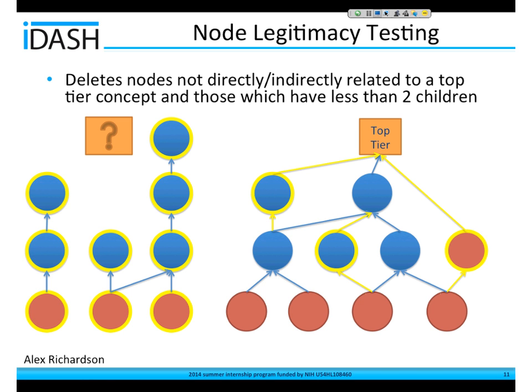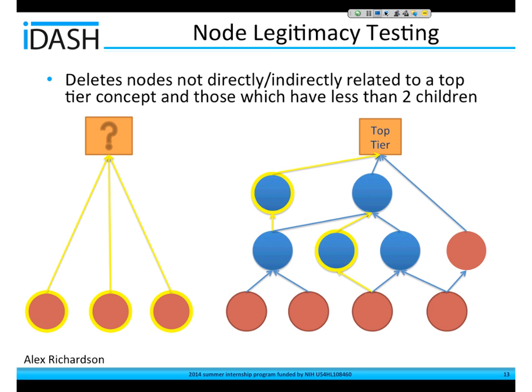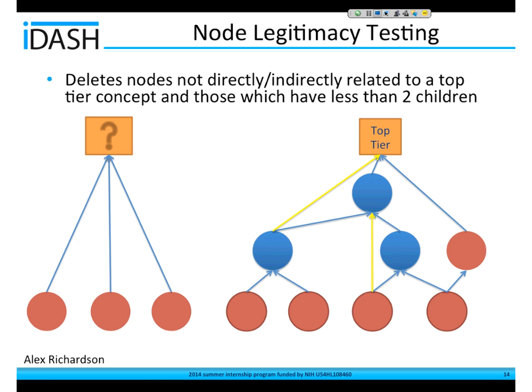But as you can see, one of them is an input CUI, which must be in the final hierarchy, so it is still considered valid. For the nodes that don't reach up to a top-tier hierarchy, we simply group them into a miscellaneous category to be later hand-mapped by a medical professional. And for the nodes with less than 2 children, we simply create a direct relationship between its child and its parent.